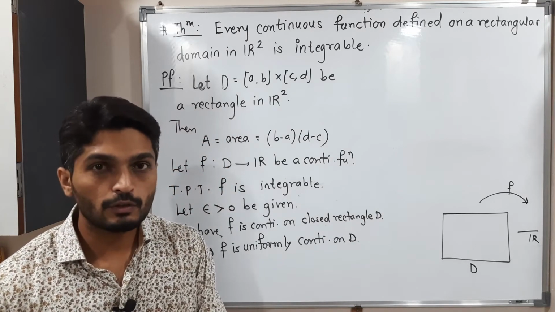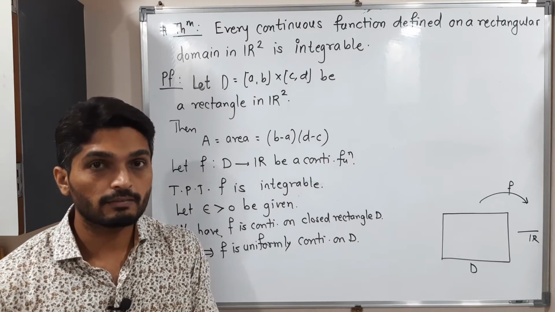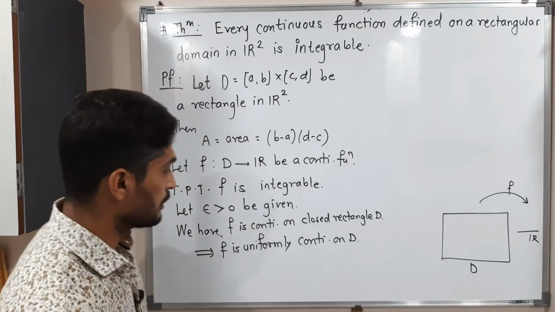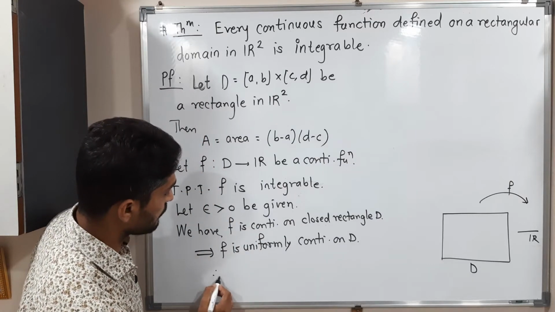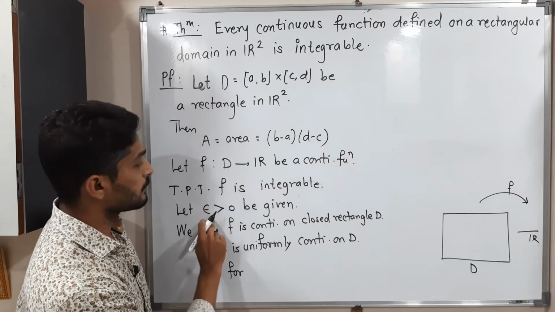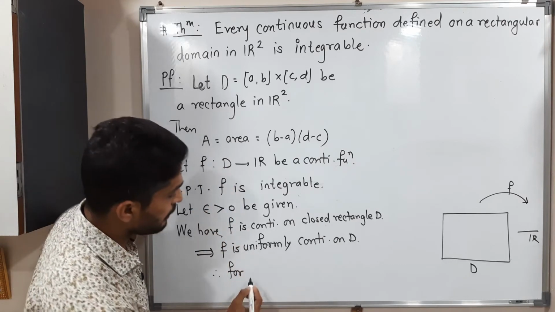Do you know the definition of uniformly continuous? You know the definition of continuous, the epsilon-delta definition. Similarly, we have a definition for uniform continuity also. So the definition says, therefore, for given epsilon, but already we have an epsilon somewhere, yes. So I will call it the above epsilon.